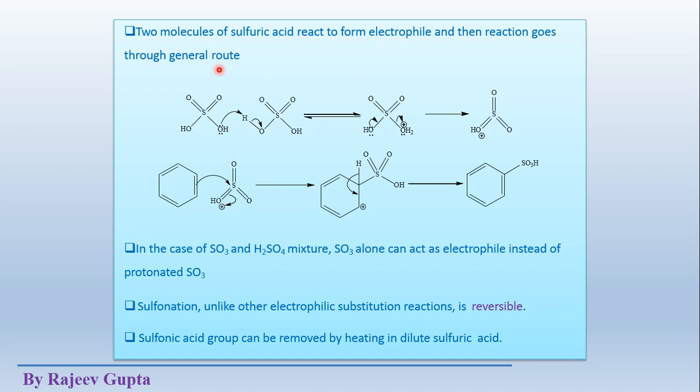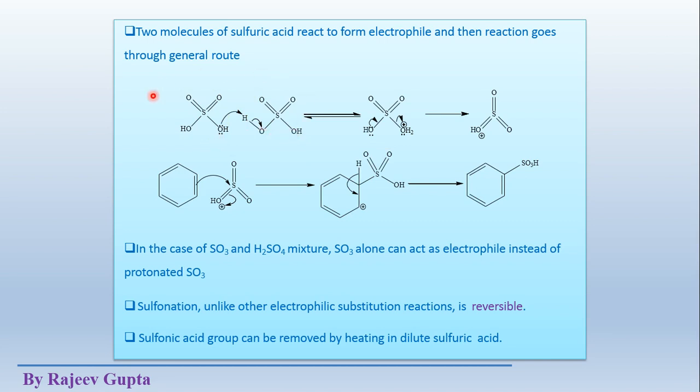General route means the same first step and second step of electrophilic substitution. See, this first reaction is a type of reversible reaction, and as shown here, it is the electrophile generation reaction. Two molecules of sulfuric acid react to each other. Here one molecule works as an acid and the other molecule of sulfuric acid works as a base, just like we have seen for nitric acid and sulfuric acid.